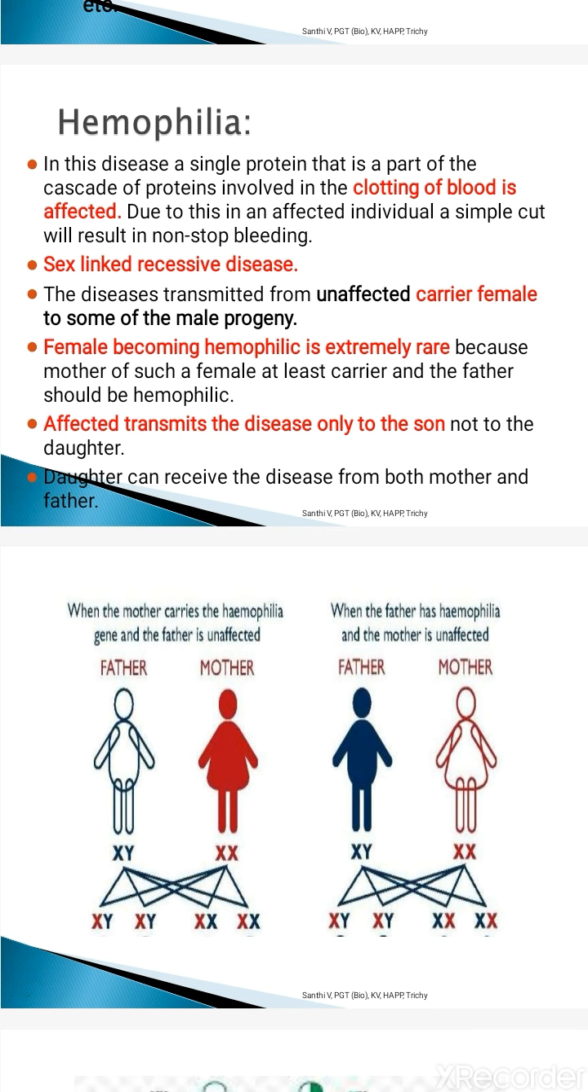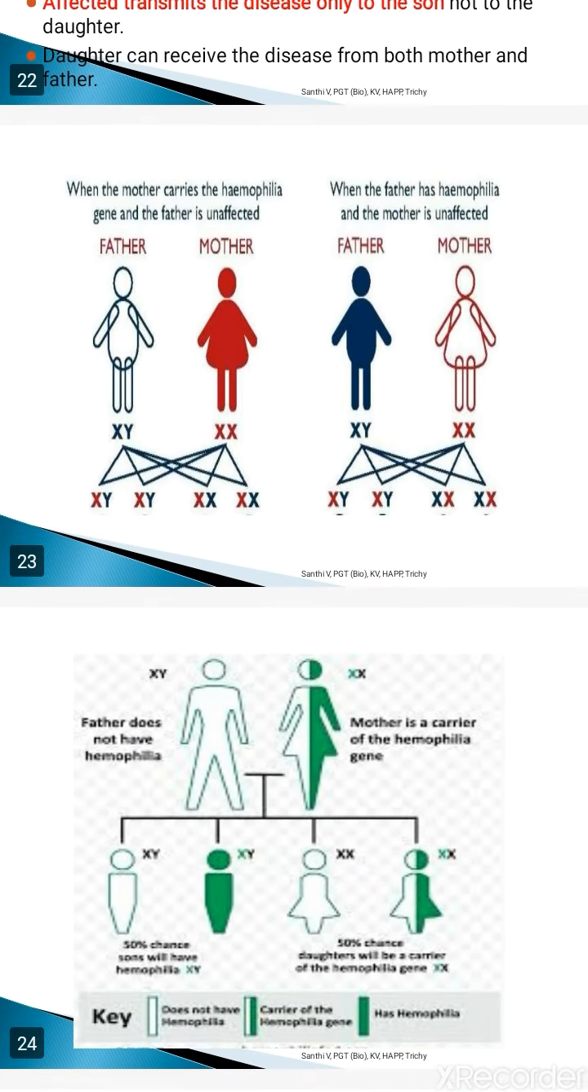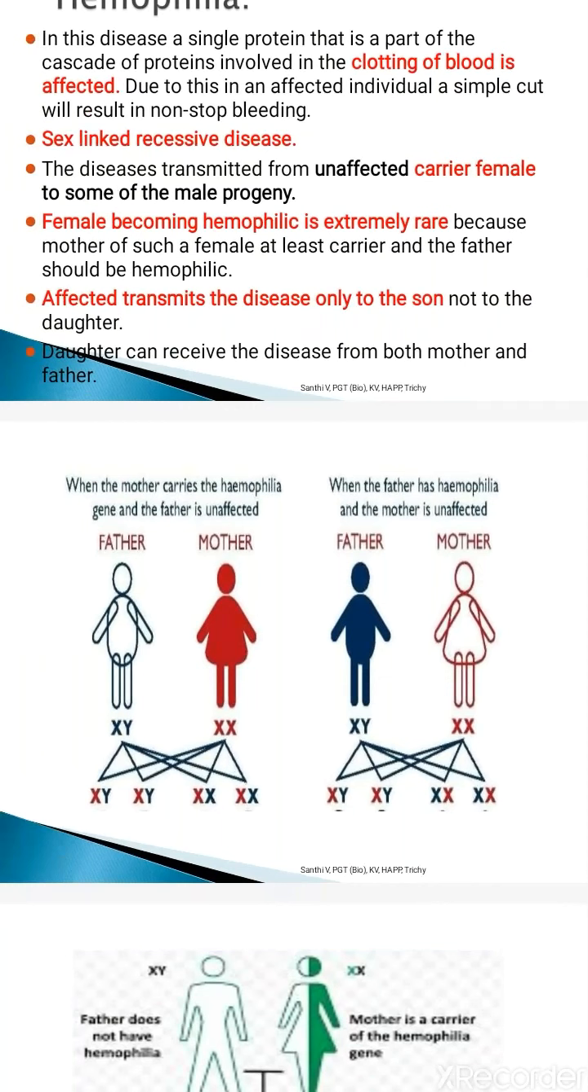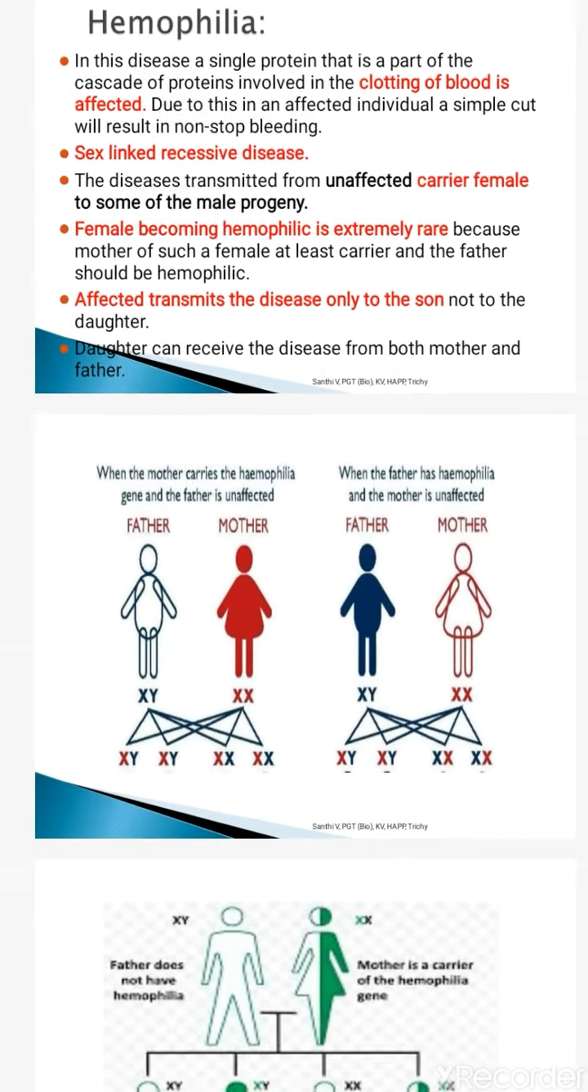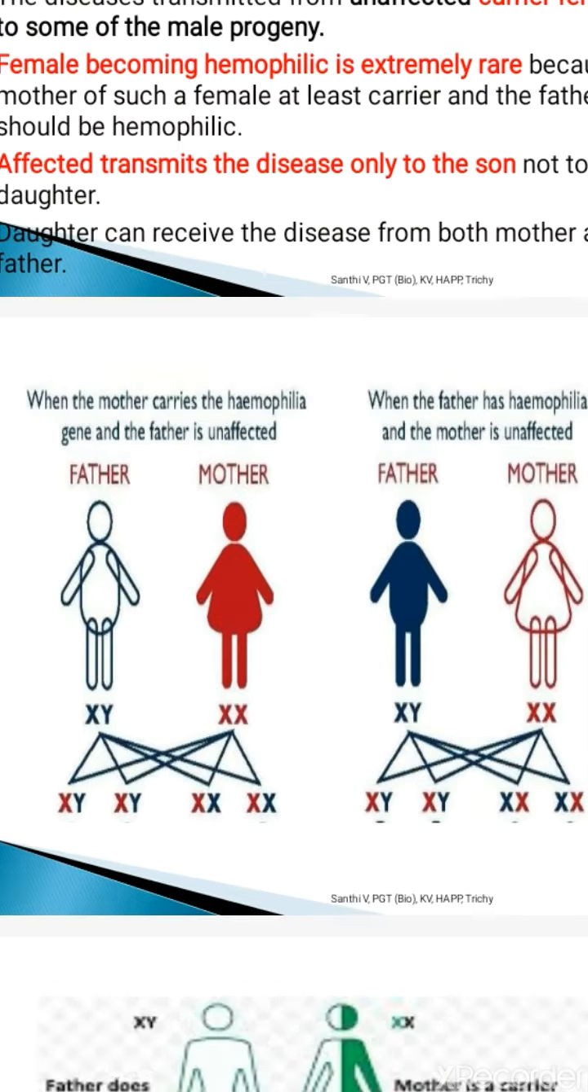The affected females will transmit the disease only to the son, not to the daughter. The daughters get one dose of X chromosome from the father and the other dose from the mother. The son gets the X chromosome from the mother and the Y chromosome from the father. That's why the sons will be affected easily. The affected females transmit the disease only to the son, not to the daughter.